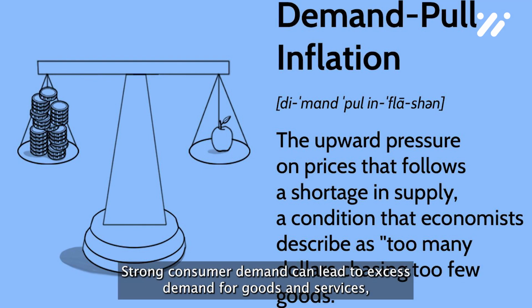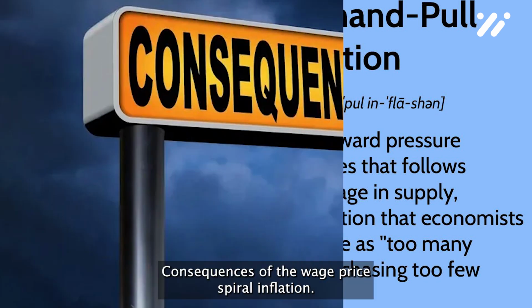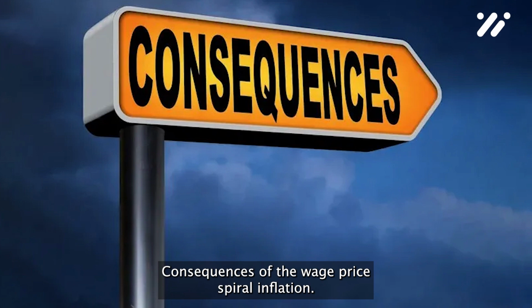Demand-pull inflation. Strong consumer demand can lead to excess demand for goods and services, prompting businesses to raise prices to balance supply and demand. Consequences of the wage price spiral.